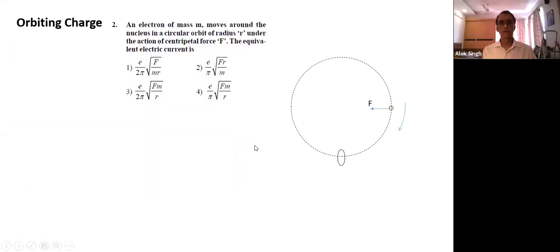So, small points only. Can we solve this question? Slight variation of the same question. Rather than giving frequency, what is given? Let's read the question here on the screen. Actually, we use the same concept in atomic structure. An electron of mass m is moving, radius is given as r, and centripetal force F is given. What is the equivalent current?